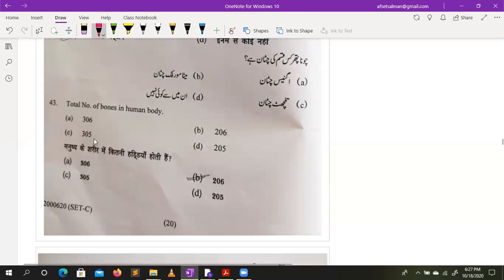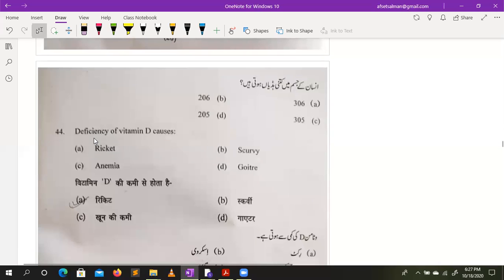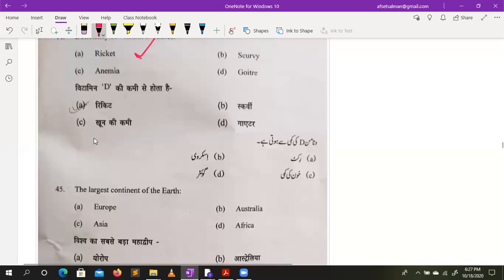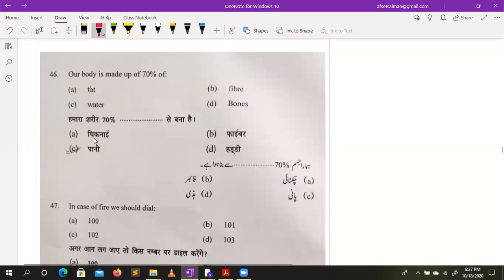The total number of bones in a human body is 206. Deficiency of vitamin D causes rickets. The largest continent of the earth is, as we know, where we are, Asia. Our body is made of 70% water.